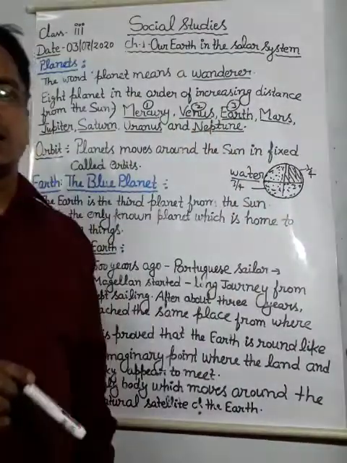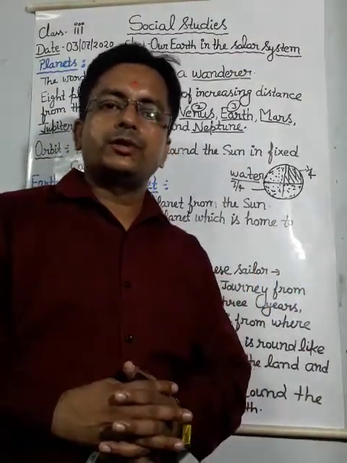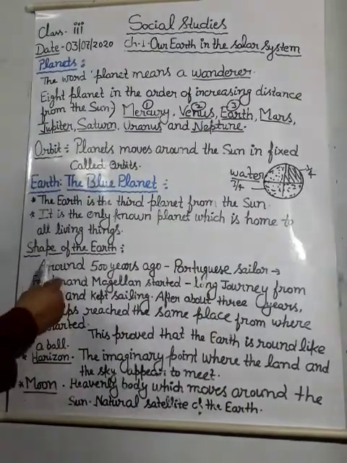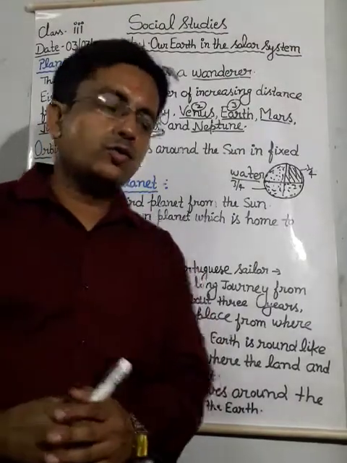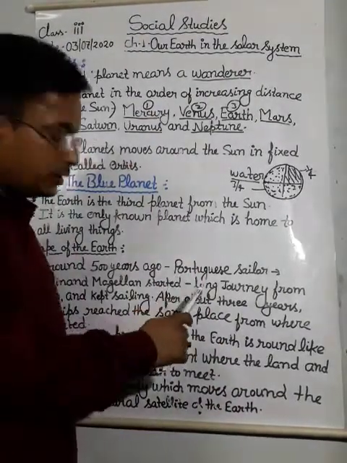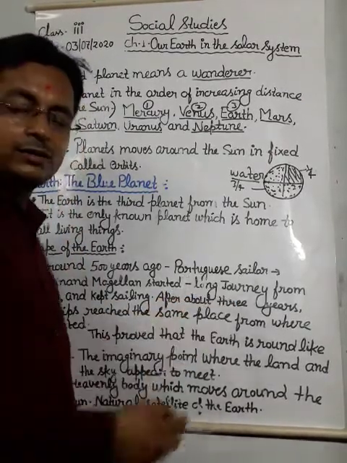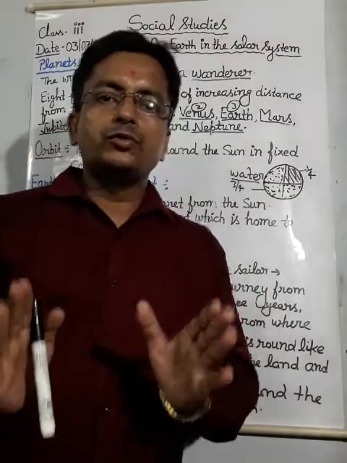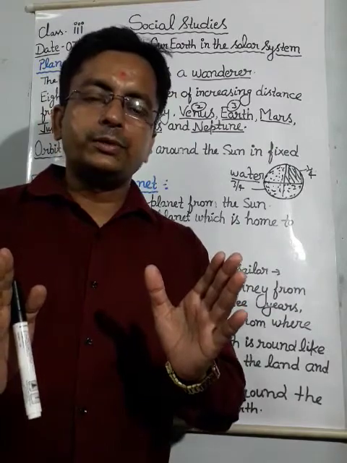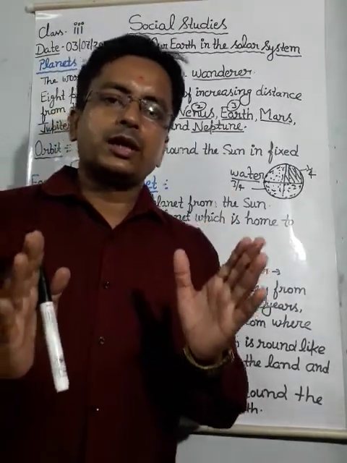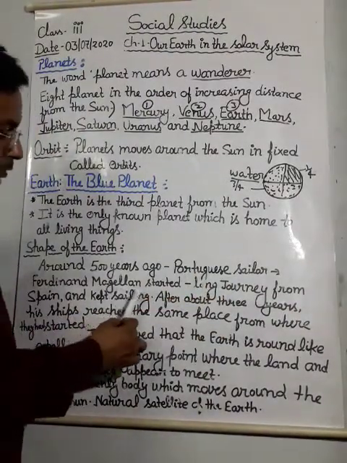And a revolution took place, a new thing was about to come toward us. That is around 500 years ago. Around 500 years ago, the great Portuguese sailor. Sailor means the person who sails the ship, that is Portuguese sailor Ferdinand Magellan.